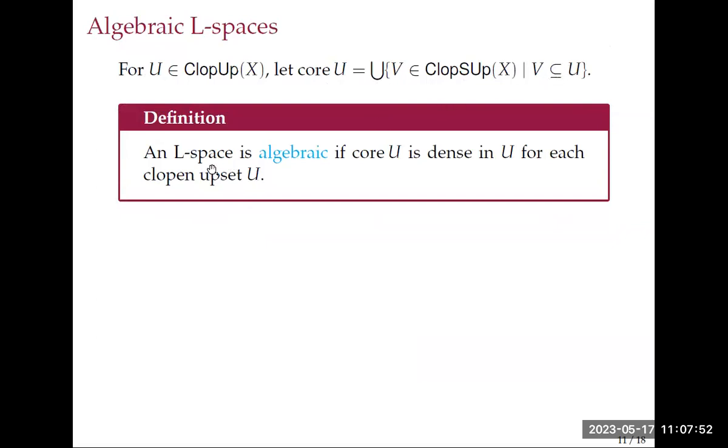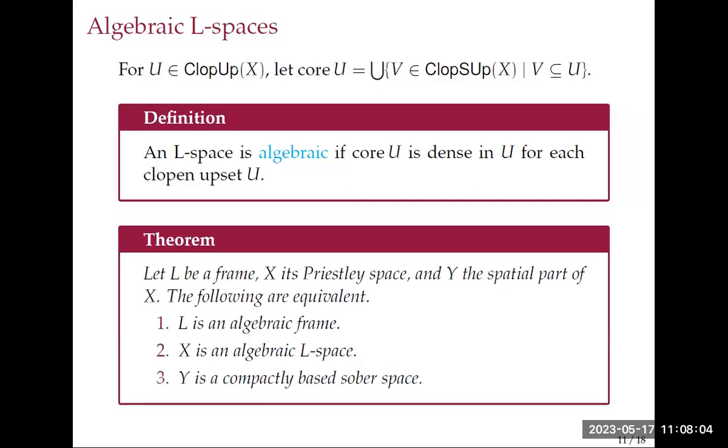And an L-space will be algebraic if core U is dense in U for every clopen upset U. That means we have enough clopen Scott upsets below that clopen upset. And then you get the expected theorem, at least the theorem we would want to get: L is an algebraic frame if and only if X is an algebraic L-space, if and only if the spatial part is a completely based sober space.